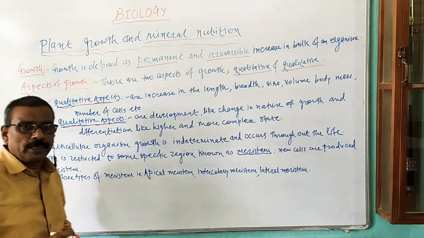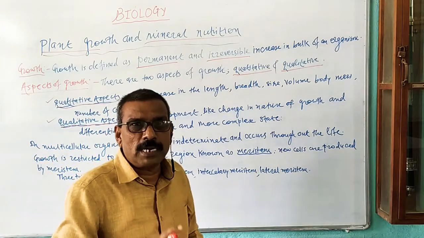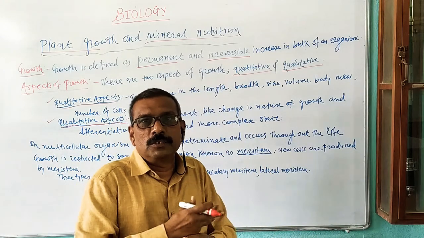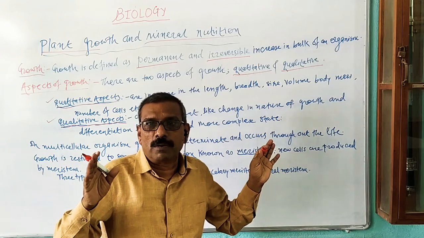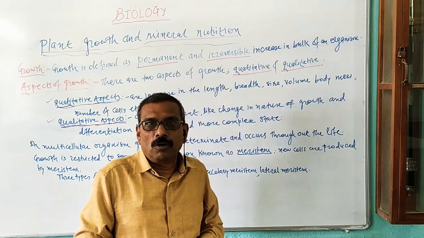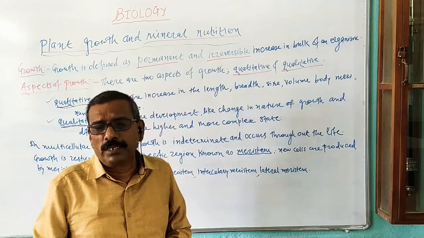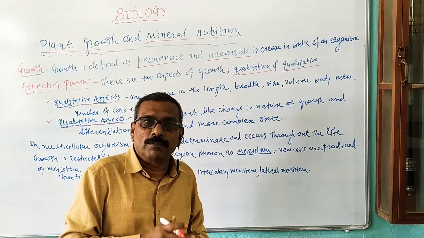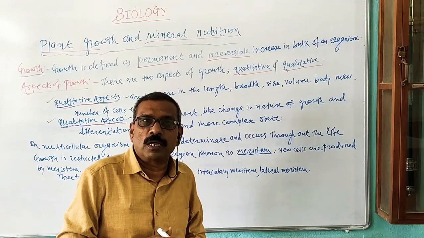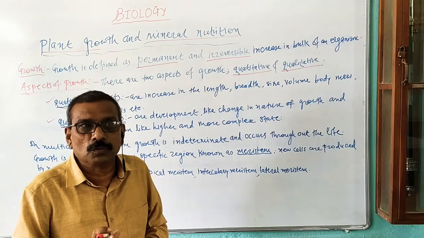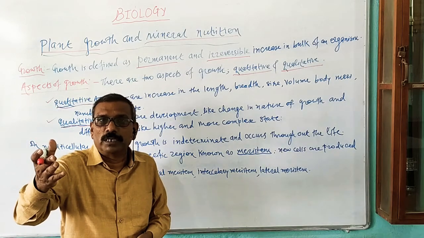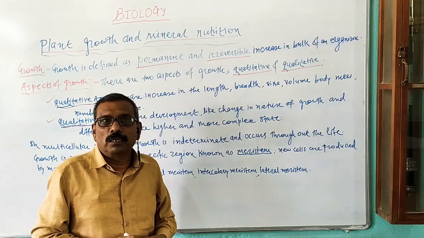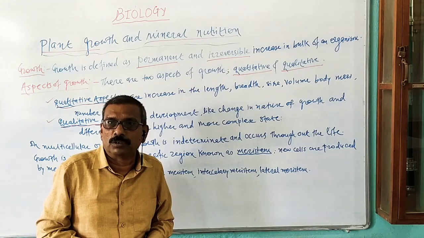Now all of you know that in nature two types of plants are found, the unicellular plant and the multicellular plant. There is no question of growth in the unicellular plant. Next, multicellular organisms show growth. The multicellular organism may be vascular or non-vascular. Multicellular vascular plants show indeterminate growth, that is unlimited growth.